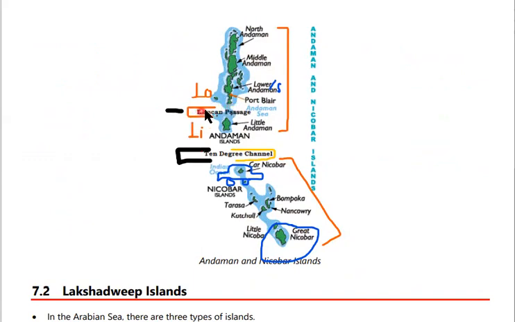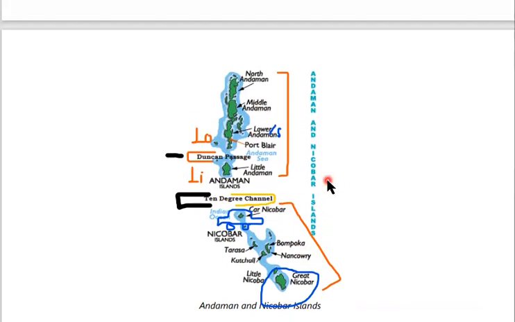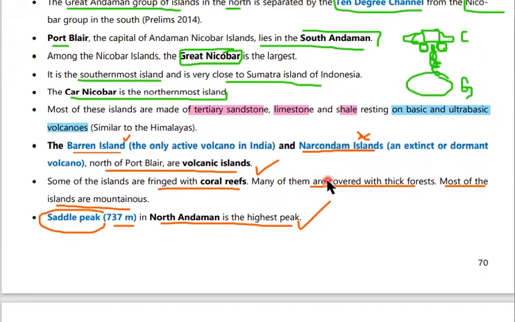Coming to the passages, the first passage is between the Lower Andaman, otherwise called South Andaman, and the Little Andaman. Here is situated the Duncan Passage. And the 10-degree channel is situated between the Little Andaman and the Car Nicobar Island. Otherwise, it separates the Andaman Islands from the Nicobar Islands. And Port Blair is situated in the so-called Lower Andaman or South Andaman. It is the capital of the Andaman. This is the geographic location of the Andaman Islands.